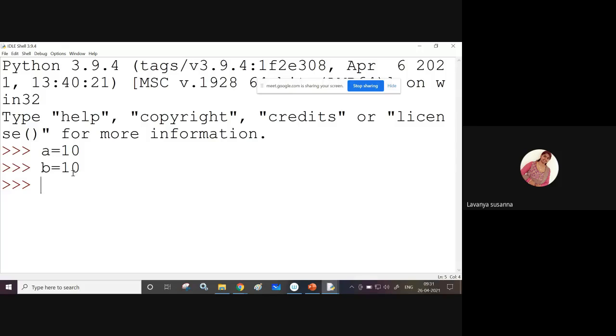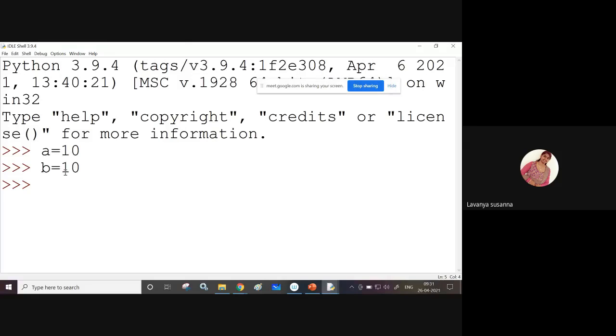Again see here, b equal to 10. Don't think that for b again memory will be allocated. No, for b memory will not be allocated. First for the value memory will be allocated, for 10 only. Now you are assigning the same value to another variable b. Again memory will not be allocated for 10. Already 10 is created, right? For the 10 object memory is already allocated. Now b is tagged to value 10.